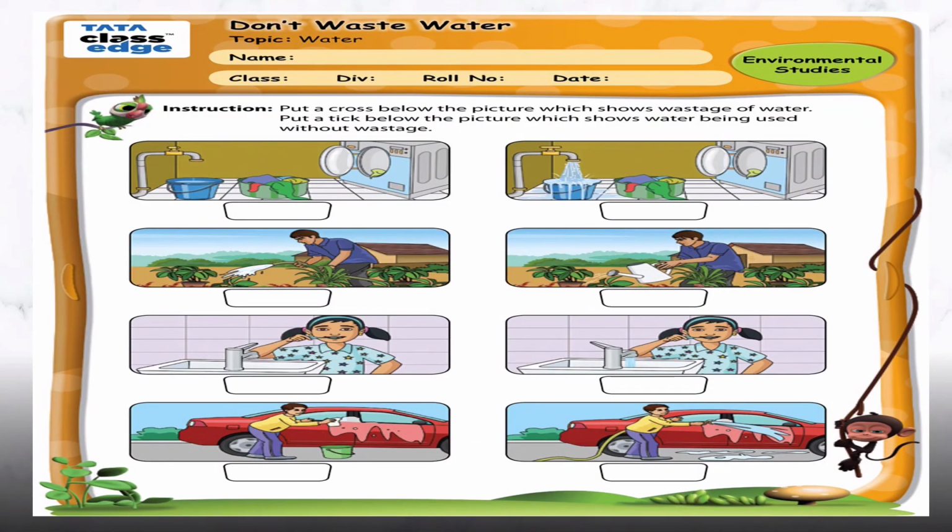Next worksheet says put a cross below the picture which shows wastage of water. Put a tick below the picture which shows water being used without wastage. So हमें इन pictures को देखना है and इसमें हमें उस पे क्रॉस करना है जिसमें आप देख रहे हो पानी वेस्ट हो रहा है and उन पिक्चर्स को टिक करना है जहाँ पे पानी वेस्ट नहीं हो रहा है.